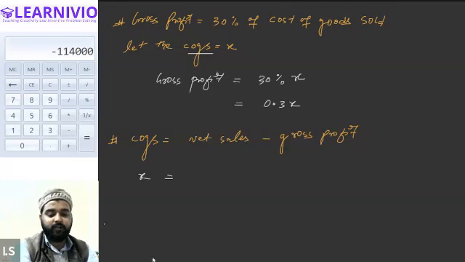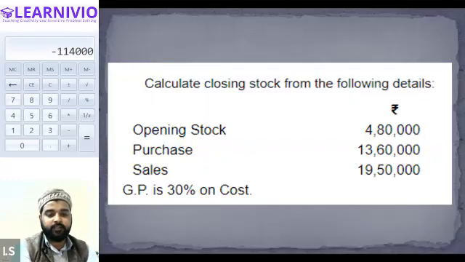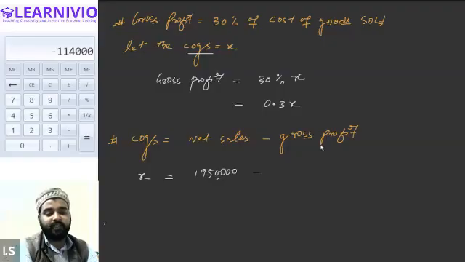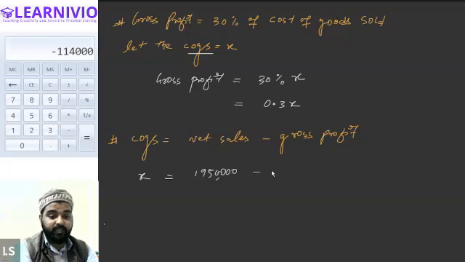Now, net sales is already given in the question, that is 19,50,000. So in place of net sales, I can write 19,50,000. Is that right, Halima? Yes, sir. Okay. And in place of gross profit, tell me what I can write. 0.3X.